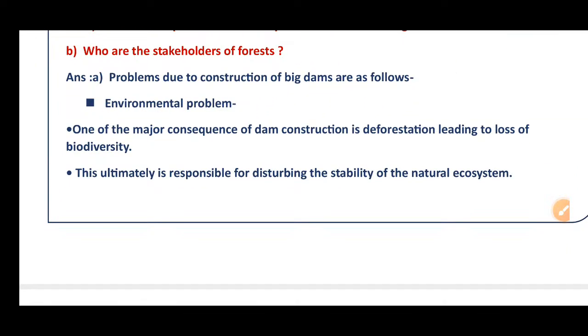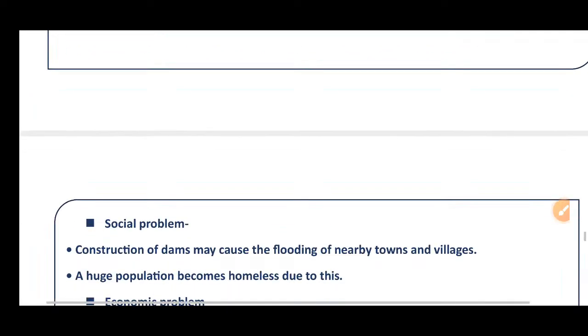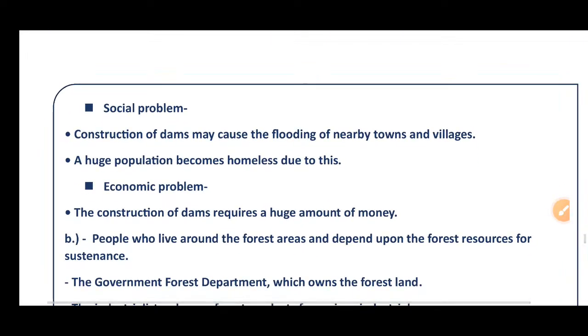This ultimately is responsible for disturbing the stability of the natural ecosystem. Then social problem. Construction of a dam causes the flooding of nearby towns and villages. A huge population becomes homeless due to this. Then economic problem. The construction of dams requires a huge amount of money.